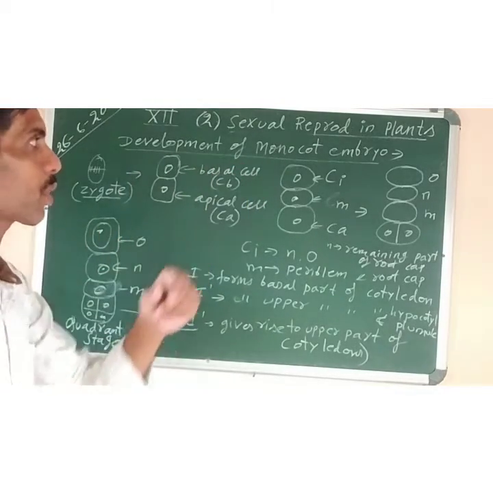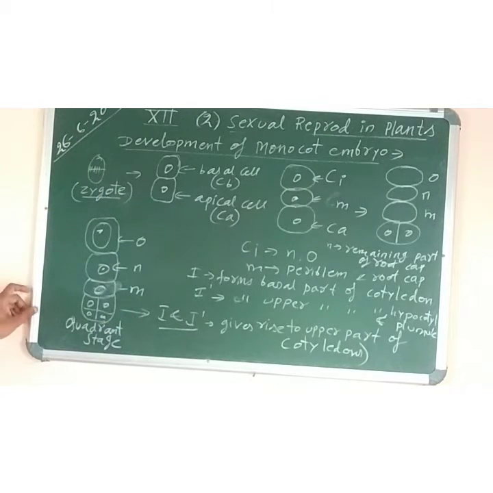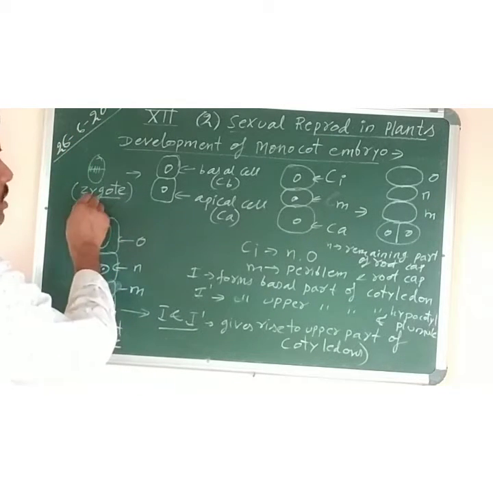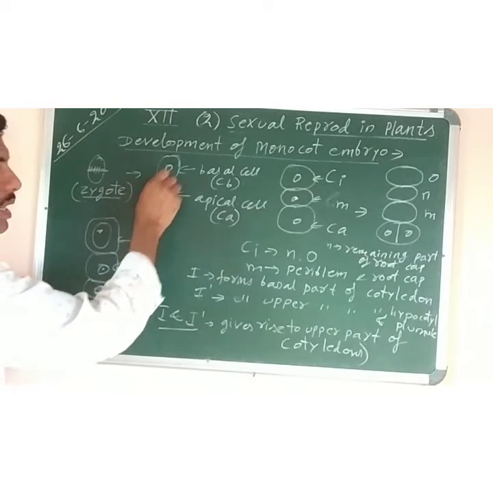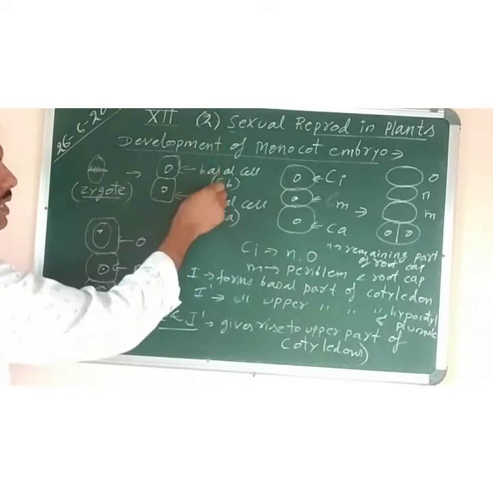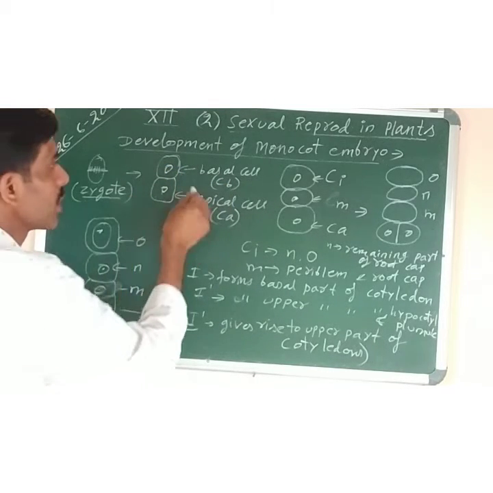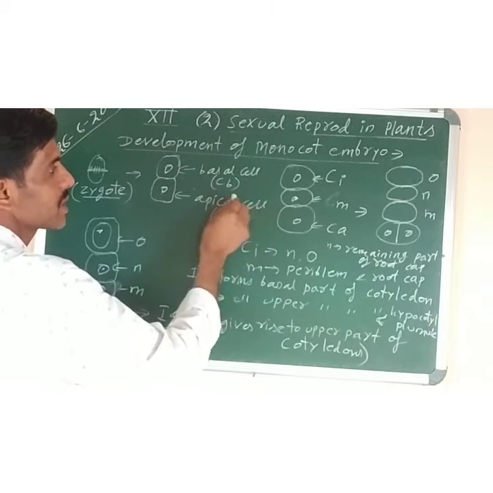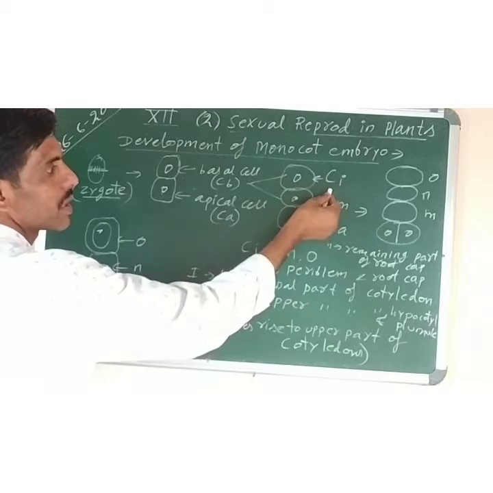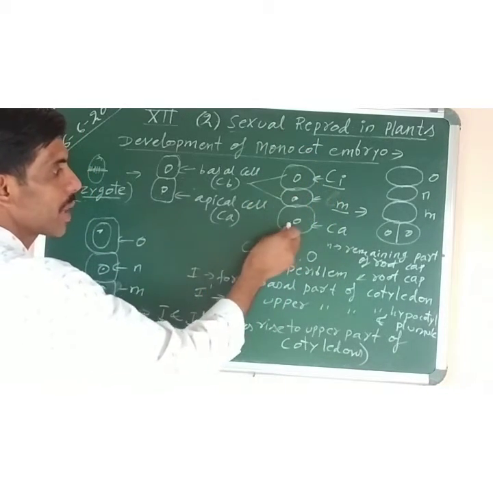Okay, now look at the diagram which I have drawn. Development of monocot embryo. How does the development occur? It starts with a zygote because the embryo develops from the zygote. So the zygote divides by a transverse division into two cells, the apical cell Ca and the basal cell, that is Cb. This is the basal cell, this is the apical cell. Now this basal cell further divides to form two cells. What are the two cells? These two, Ci and M. Upper one is Ci, middle one is M, and this one is the apical cell.